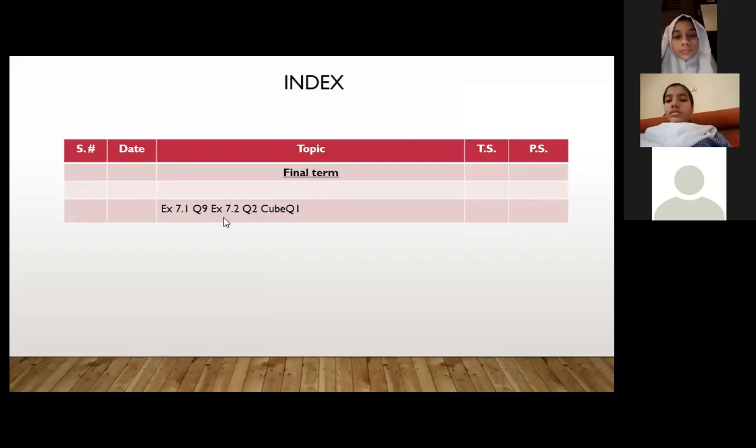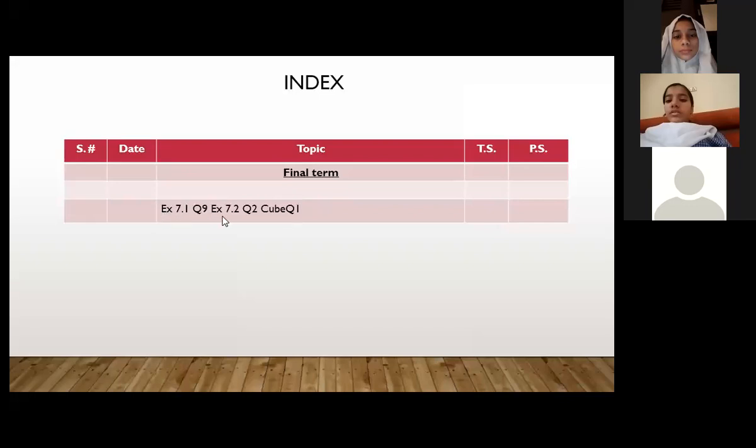7.1 question 9, 7.2 question 2 and cube third question 1. Miss, the third last question I did not understand. Sorry, repeat your question. Third last, which one, beta? Miss, the one before the one you just did, and the previous one, I did not understand. Beta, Ali's amount and Zuha's amount. Yes miss. Okay, beta, okay. I'm going to explain again.